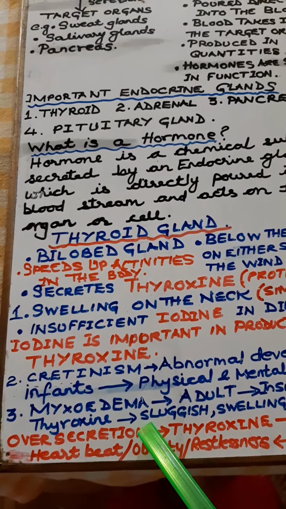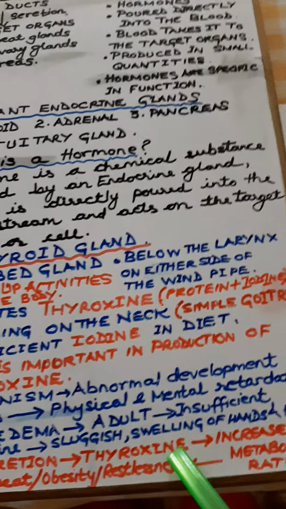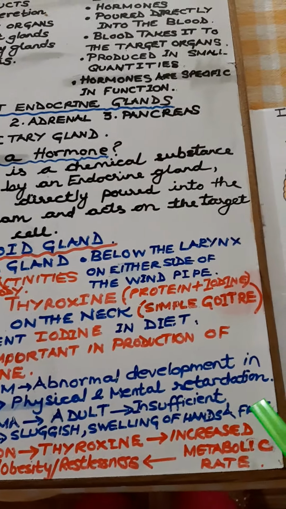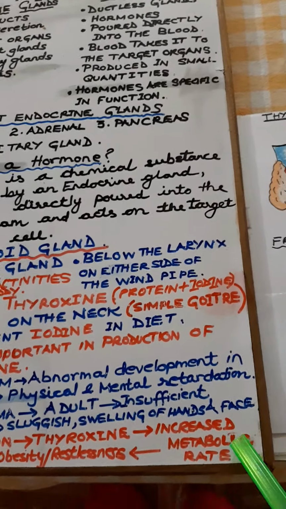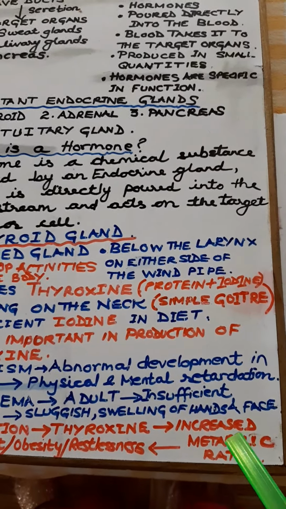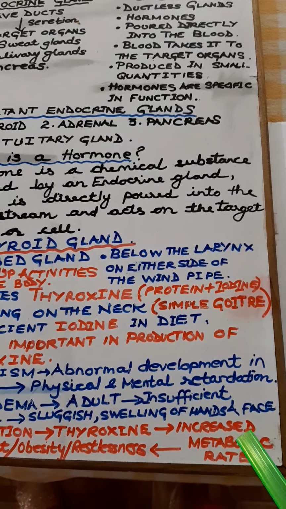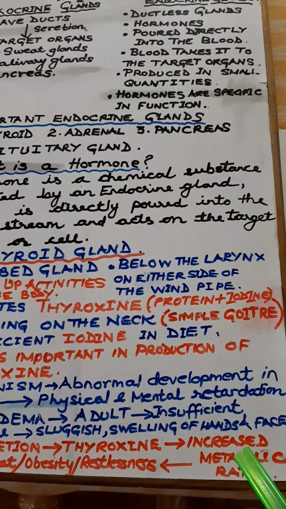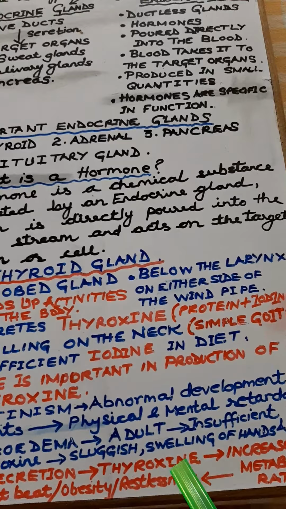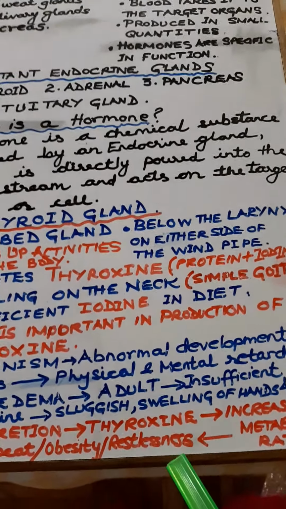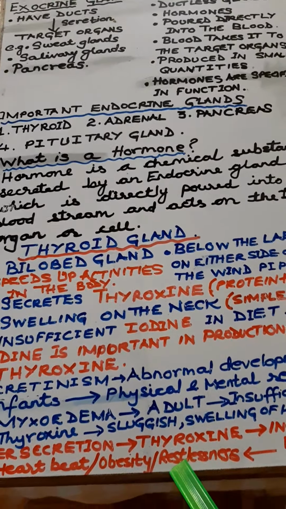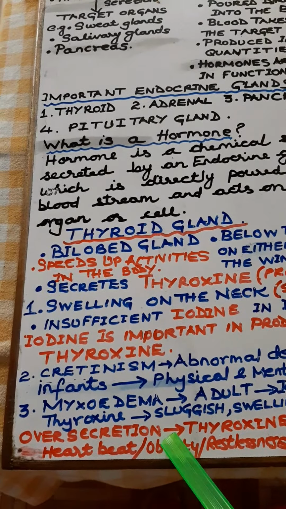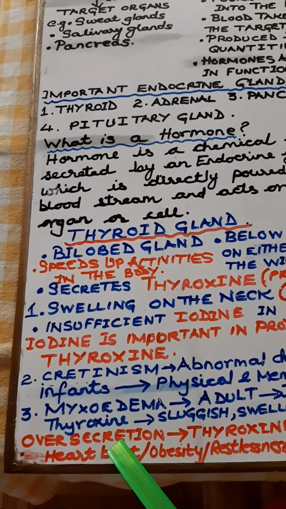Now, oversecretion of thyroxine leads to increased metabolic rate. The metabolic rate means the chemical reactions that go on in the body, the rate of those reactions is increased greatly because there is oversecretion of thyroxine, and that leads to restlessness, obesity, and increased heartbeat.